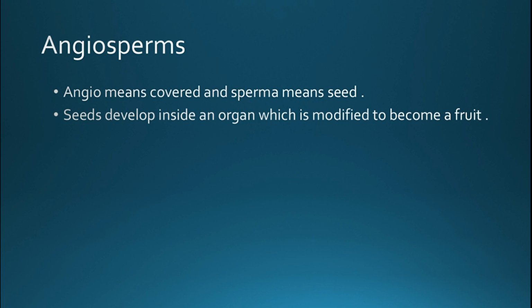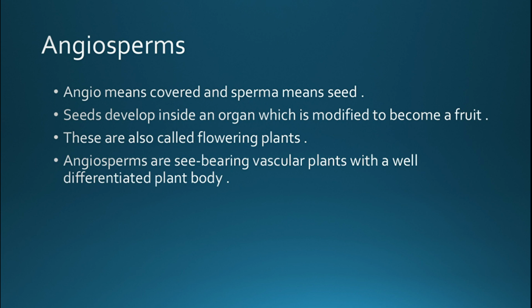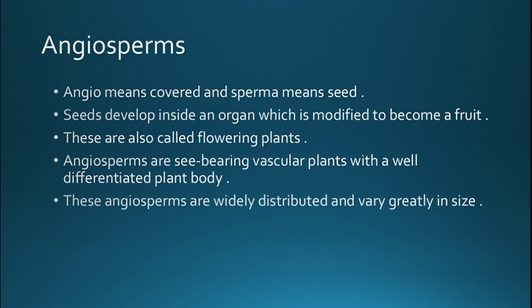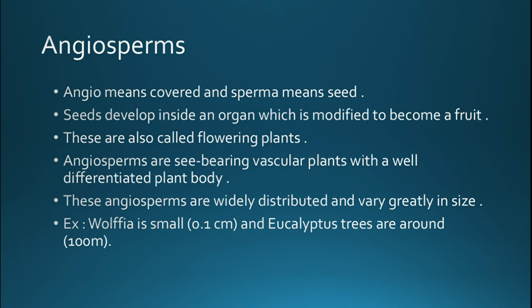These angiosperms are also known as flowering plants. Angiosperms are seed-bearing vascular plants with a well-differentiated body. They are widely distributed and vary greatly in size. For example, there is a very small seed plant, Wolffia, which is about 0.1 centimeter, while the eucalyptus tree is around 100 meters. You can see their diagrams in the picture on the screen.